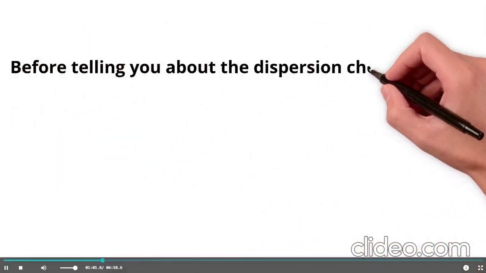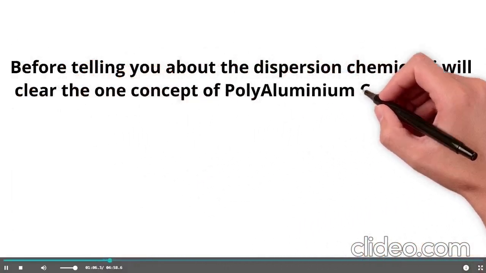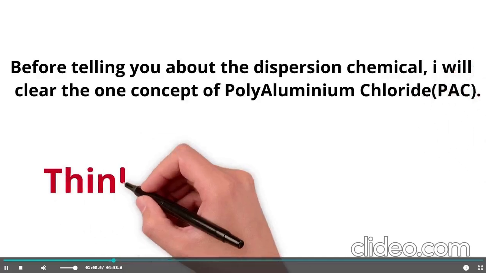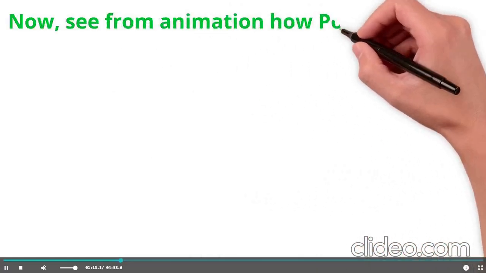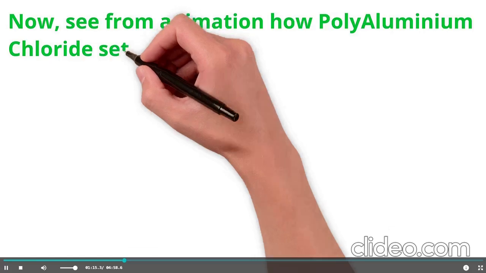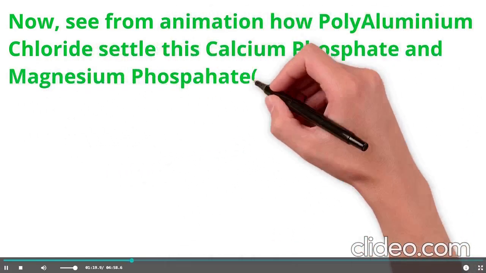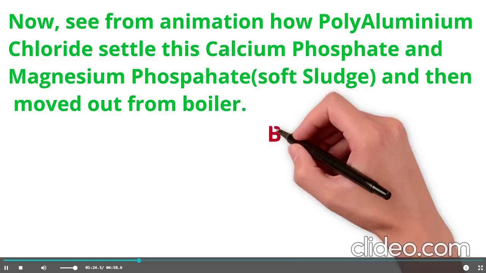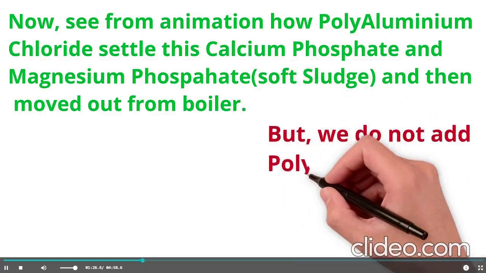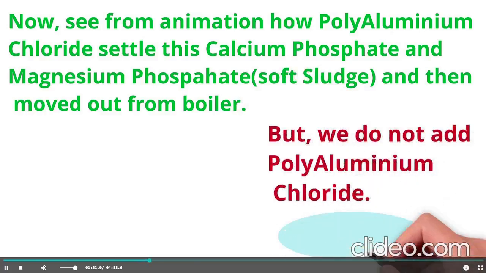Before telling you the dispersion chemical which will disperse the soft sludge, I will clear up one concept about polyaluminum chloride (PAC). Now we saw from the animation how polyaluminum chloride settled this calcium phosphate and magnesium phosphate soft sludge, and then we moved it out from the boiler. But we do not add polyaluminum chloride to the boiler. This is the main problem. Why? This is the plus point.